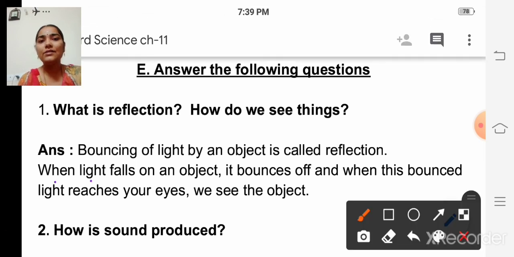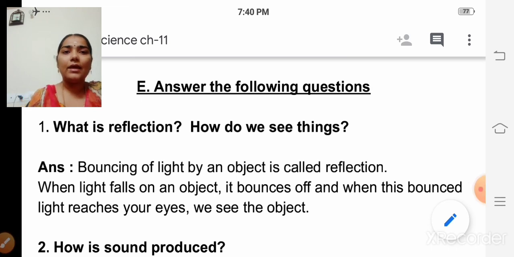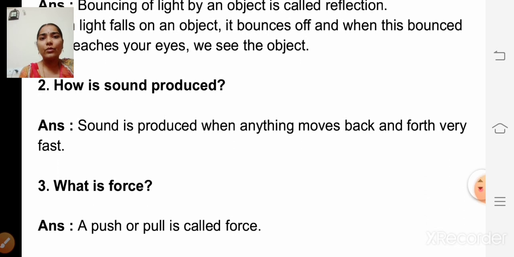When light falls on an object, it bounces off, and when this bounced light reaches your eyes, we see the object. Okay.